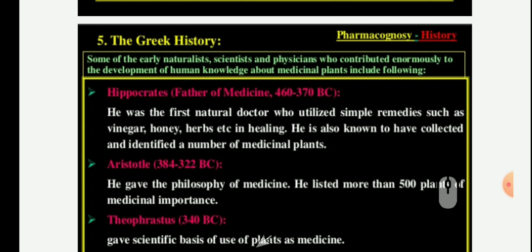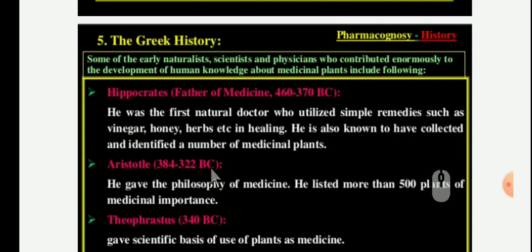Greek scientists contributed much to the knowledge of natural history. Hippocrates, in 460 to 370 BC, is referred to as the father of medicine and is remembered for his famous oath, which is even now administered to doctors.